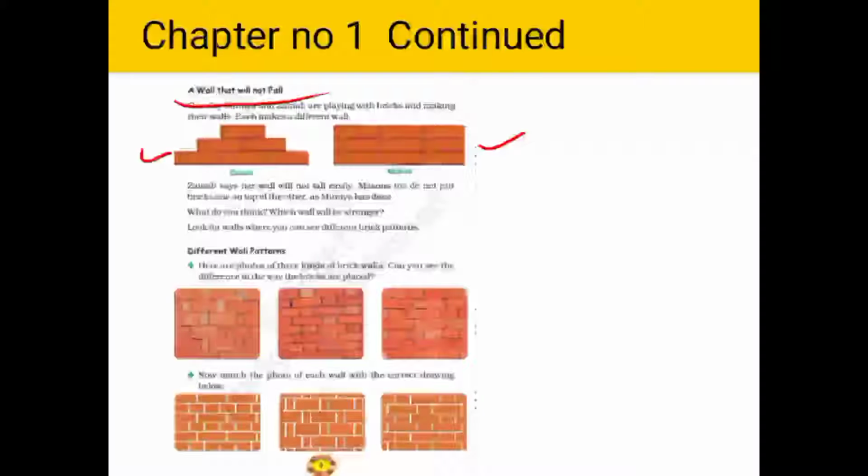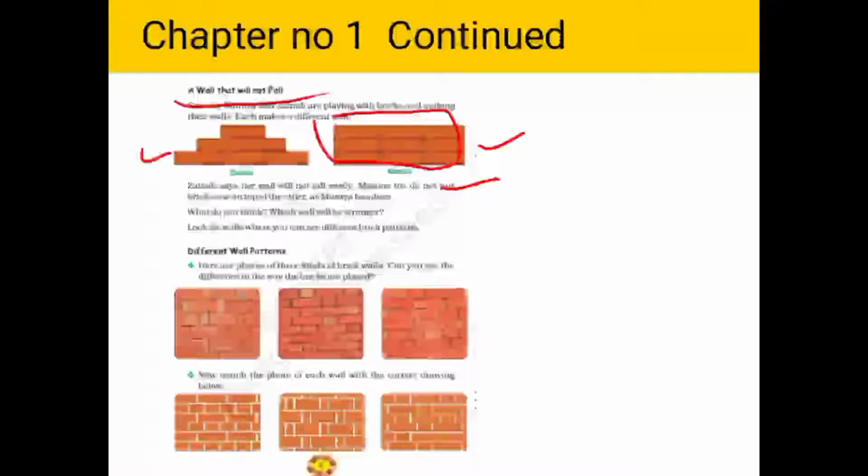Masons too do not put bricks one on top of the other, as Munia has done. She has put the bricks one on top of another. So masons do not do this. So what do you think? Which wall will be stronger?